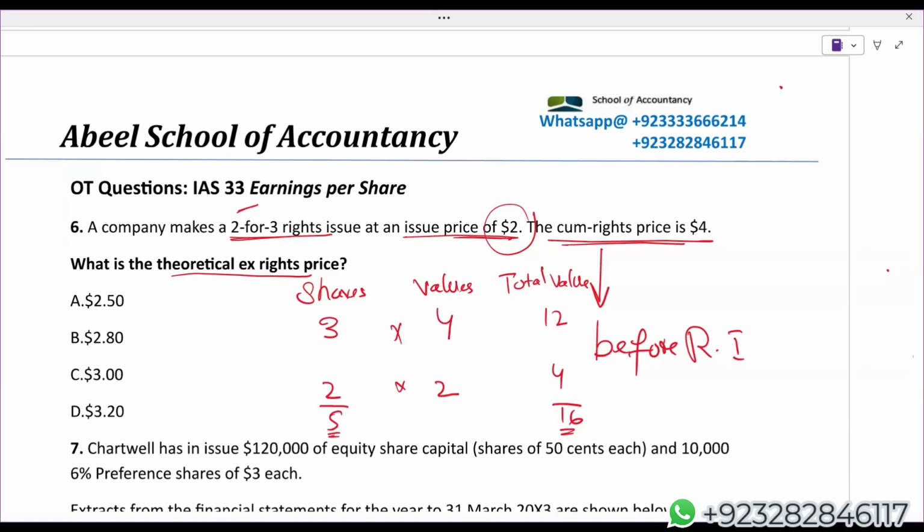So 5 shares have total value 16. What is the price of 1 share? That is TERP: 16 divided by 5. I'm getting 3.2. So the theoretical ex-rights price, meaning the share price after the rights issue, is 3.2.